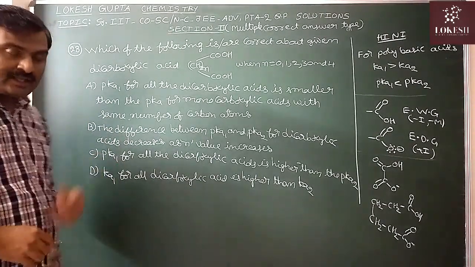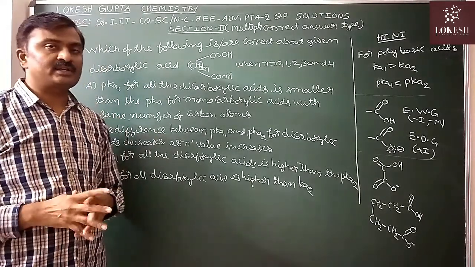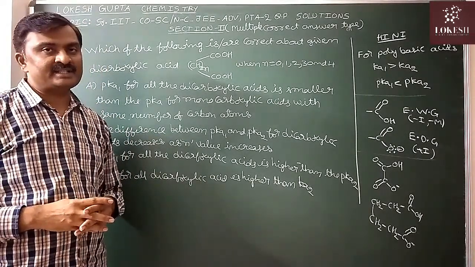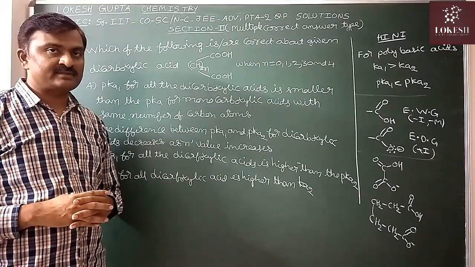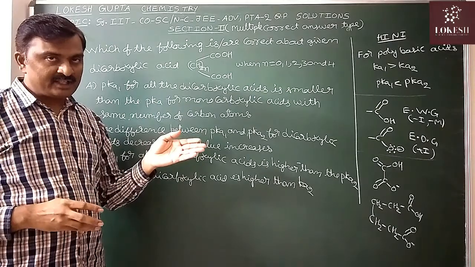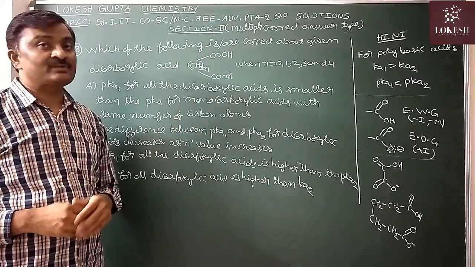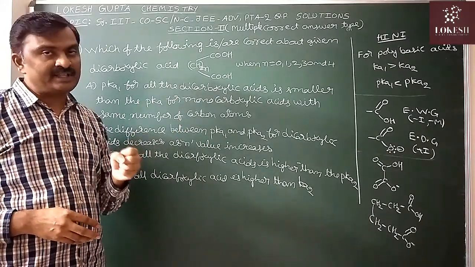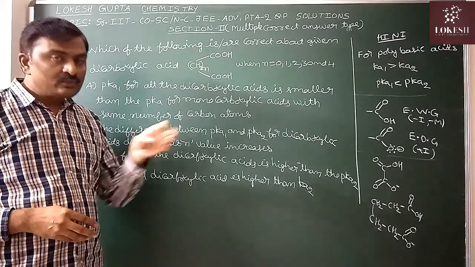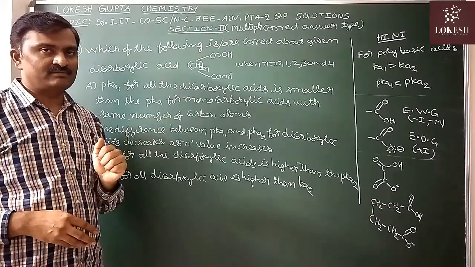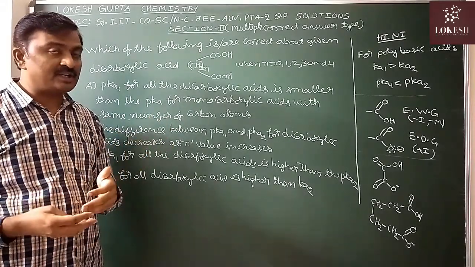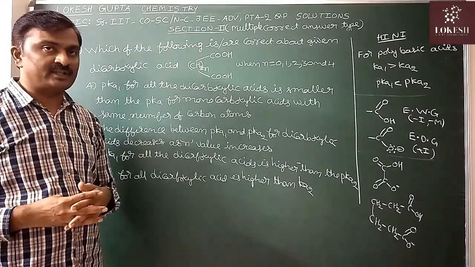See, in inorganic also we discuss. In case of polybasic acids, successive dissociation constant values decrease. When compared with Ka1, the Ka2 value is less. Why? In the first ionization step, Ka1, we have to remove the positively charged proton from the neutral molecule. Now we got a conjugate base, that is a mononegative ion.